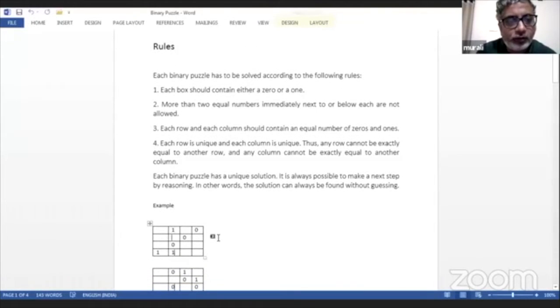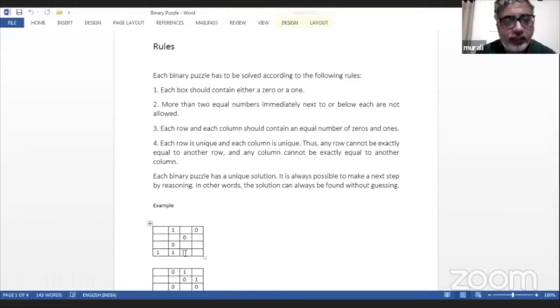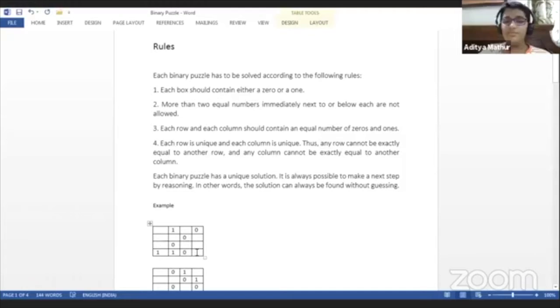Now, can you tell me, let's start with this row. So, what would come here? 2 zeros, because 2 ones are there, so an equal number should be there. Great. You cannot have 1 over here. You should have 0. If you put 0 over here, now this has to be 0.